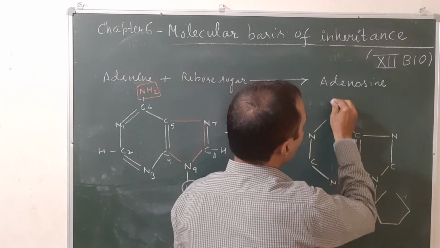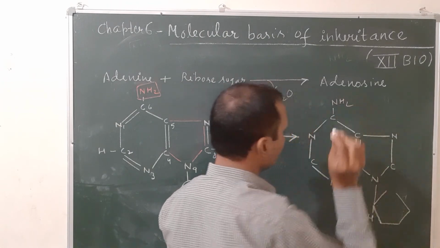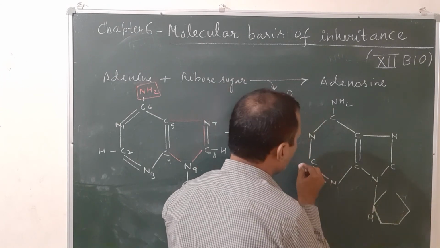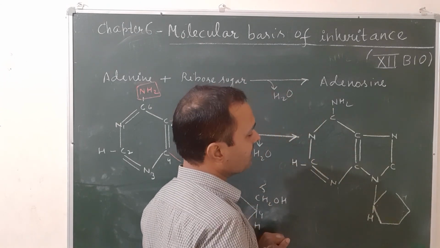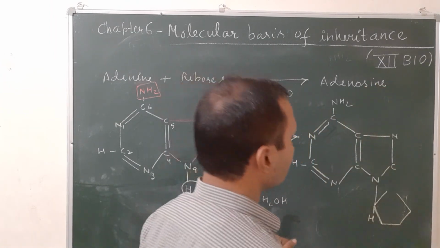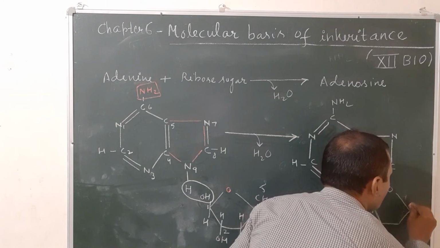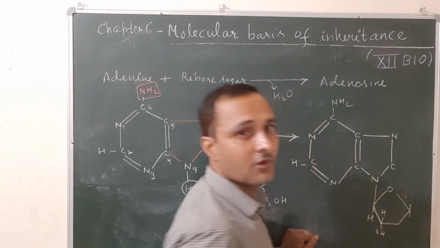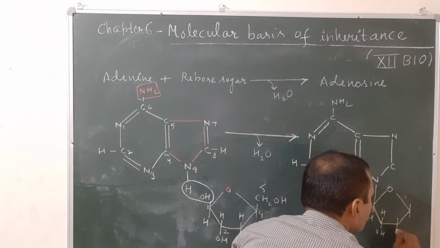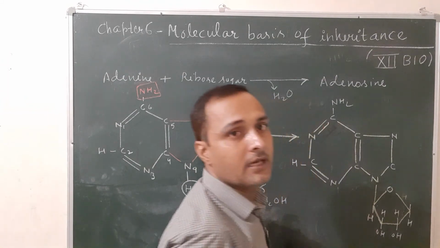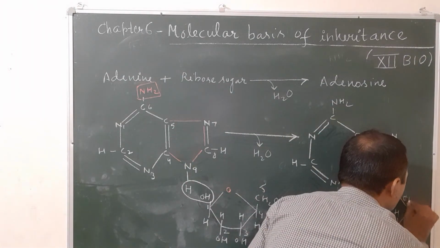So there will be NH2 at 6th position. And there is a double bond. One hydrogen is here to balance the carbon atoms. There will be also double bond. Now this structure is completed. Again there is H OH beta. In this case again H OH. There is H and last one is CH2OH.